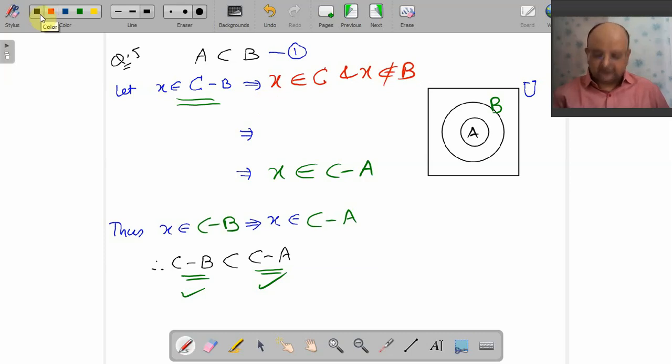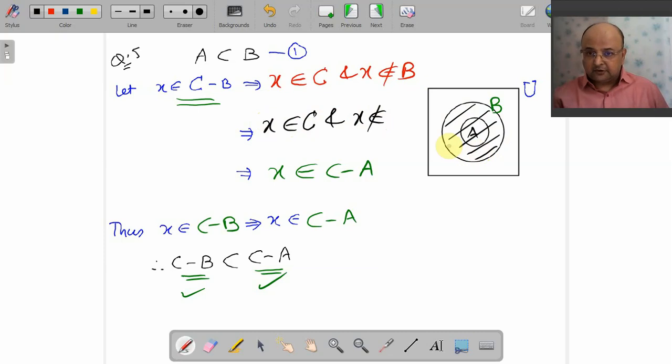See, if X is not in B, and remember your A is a subset of B, you can visualize that X is not even in A. So what we have found: X belongs to C and X does not belong to A. That means X belongs to C minus A.